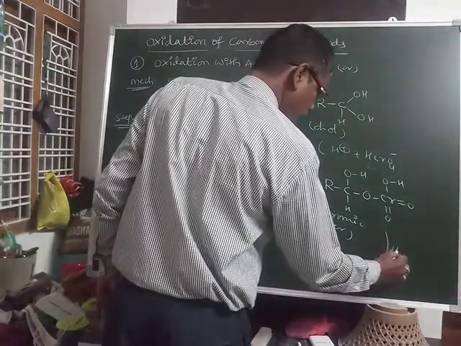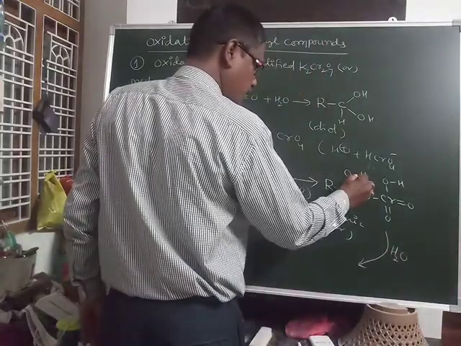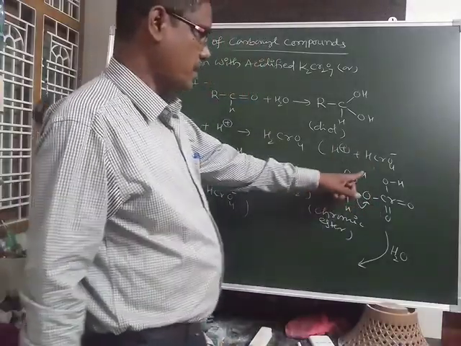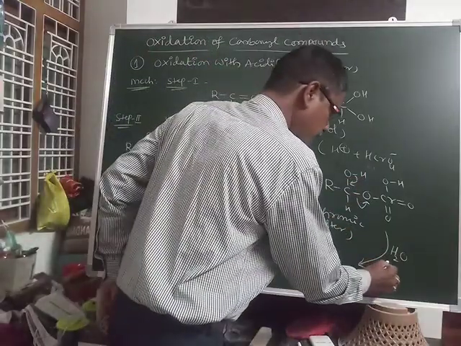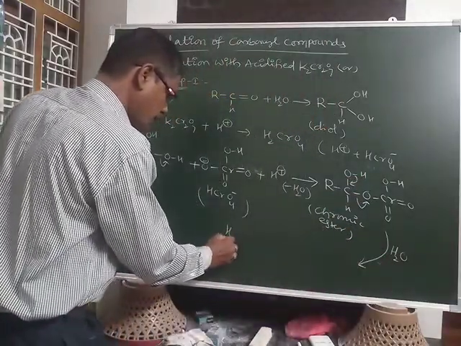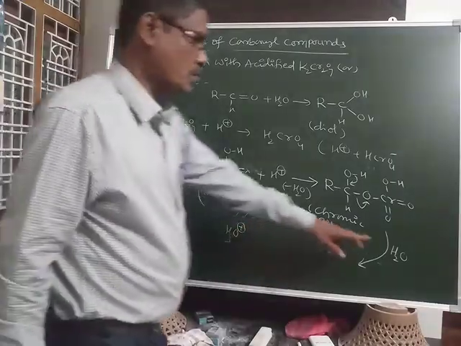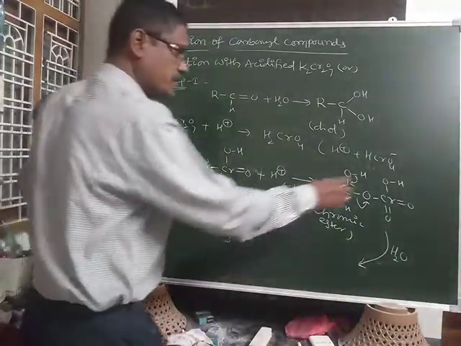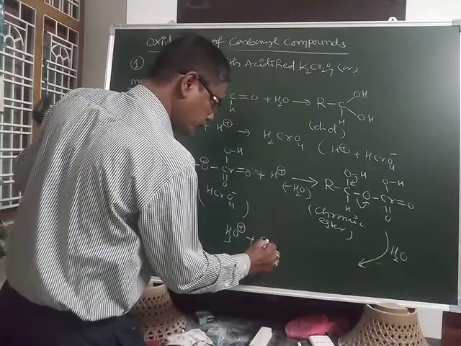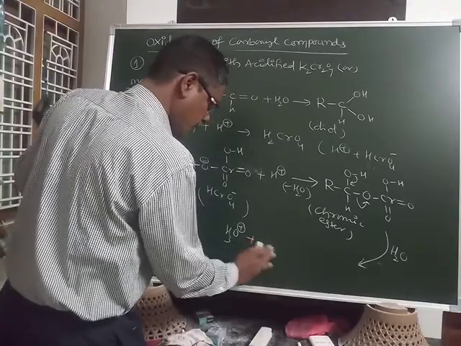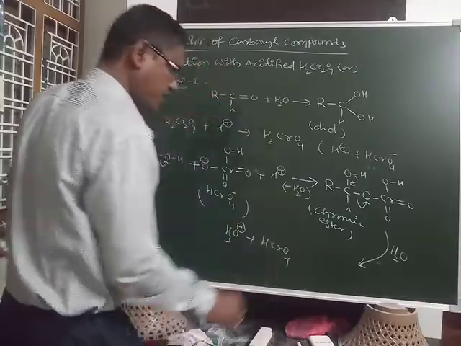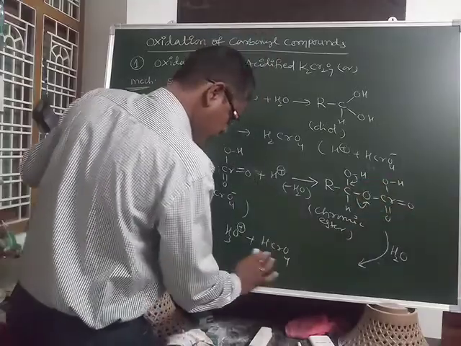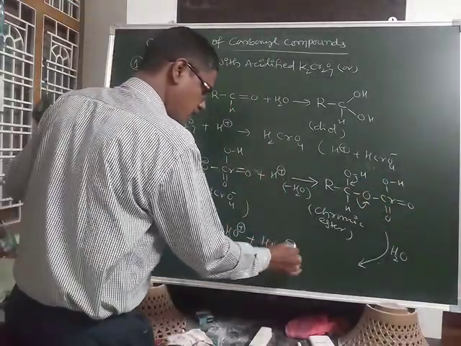In the presence of a water molecule, this bond shifts to this side, this one is eliminated, and H plus is taken up as H3O plus. The byproduct HCrO3 is eliminated.